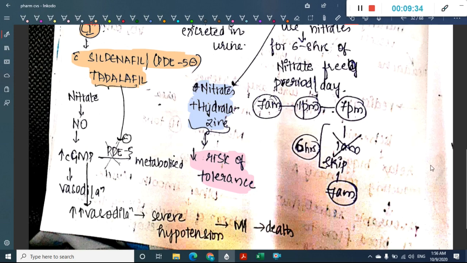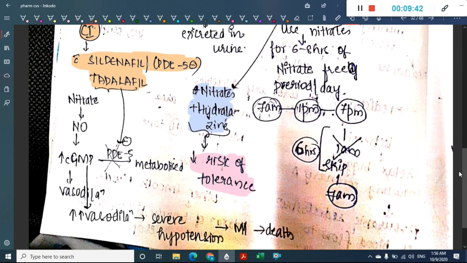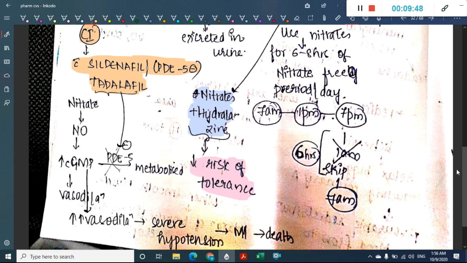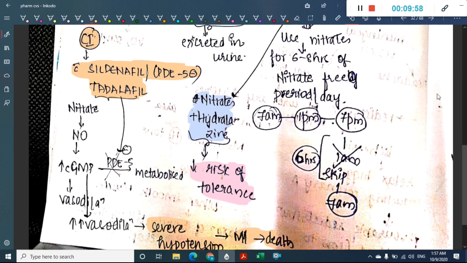So this increased cyclic GMP level causes more and more exaggerated vasodilatation. Because of this increased vasodilatation, this causes severe hypotension, which can lead to myocardial infarction, and finally it can lead to death as the side effect. Okay, so because of this you should never ever give nitrates with either sildenafil or tadalafil.